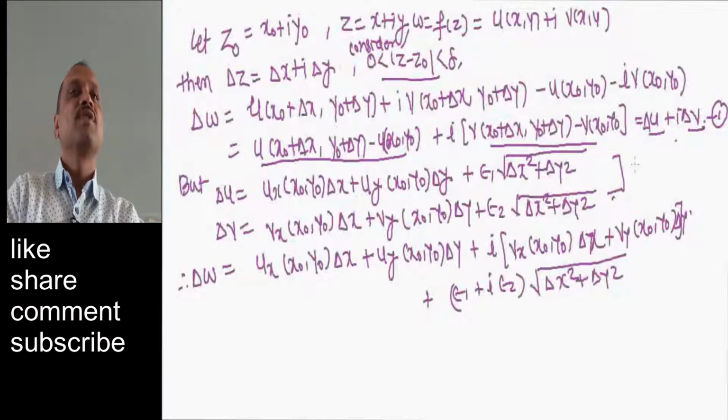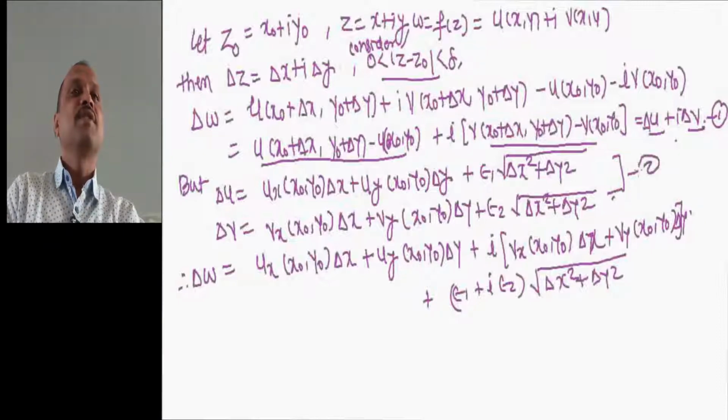Suppose this is equation number 1, then by substituting equation number 2 in equation number 1, we get this term. Okay. Now here you can see that we have ux at x0 comma y0 into delta x.